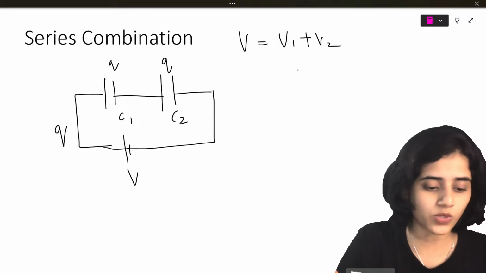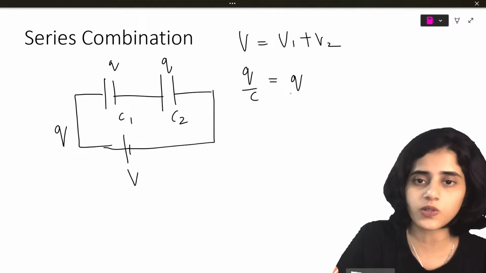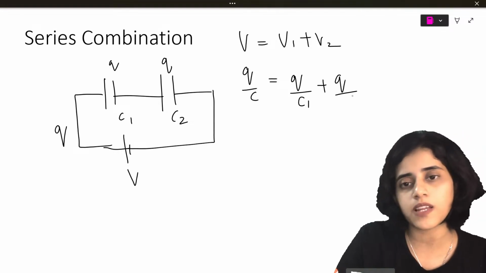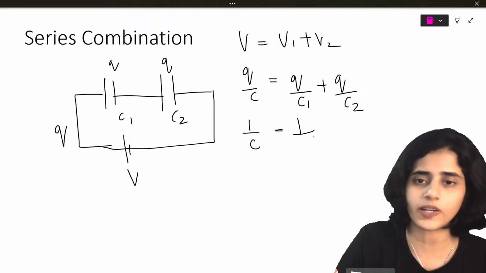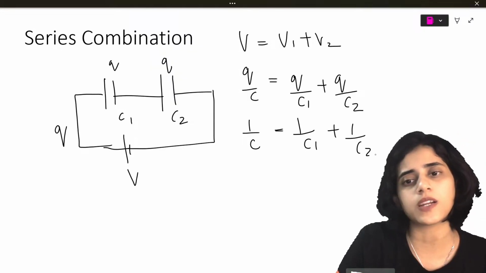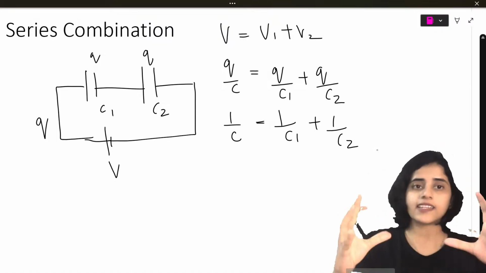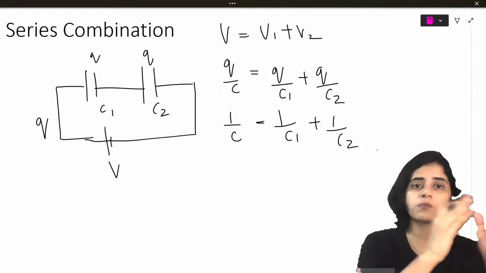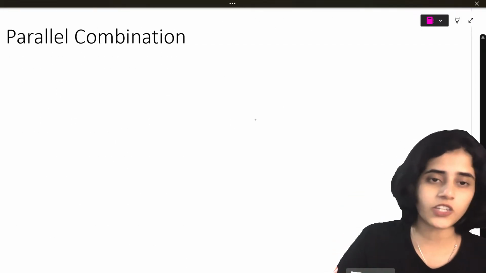So V is equal to V1 plus V2. Q by C is equal to Q by C1 plus Q by C2. Q is the same, so 1 by C is equal to 1 by C1 plus 1 by C2. Very easy. In a series combination, charge is the same and voltage is divided between the components.